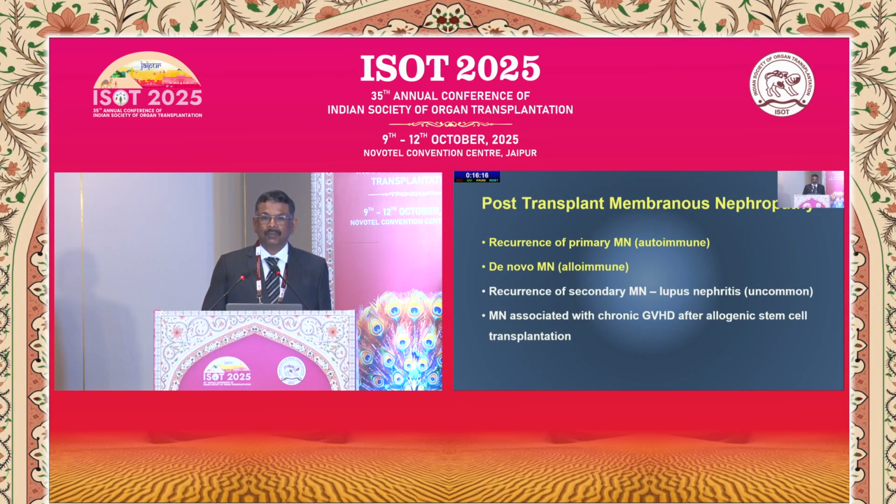Post-transplant membranous nephropathy presents in 4 scenarios. It can be a recurrence of primary nephropathy, which is autoimmune, de novo, which can be alloimmune, recurrence of secondary membranous post-lupus, and then a membranous associated with chronic graft versus host disease after allogenic stem cell transplant. My talk will be surrounding recurrence and de novo.